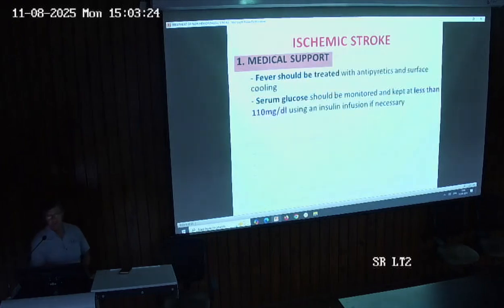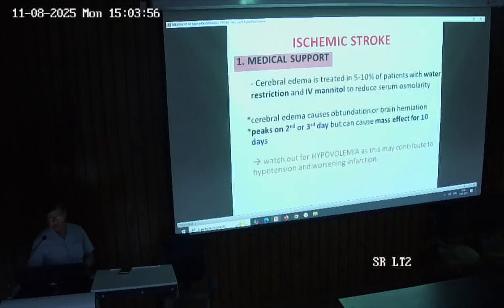If the person is suffering from fever, it should be treated with antipyretics and surface cooling. And we have to carefully monitor the serum glucose, because we have to keep serum glucose at a normal level. The person should neither have hypoglycemia nor hyperglycemia. So broadly we have to maintain the blood glucose between 100 and 150, not less than 100 and not more than 150. So we have to check the blood sugar level of the patient.